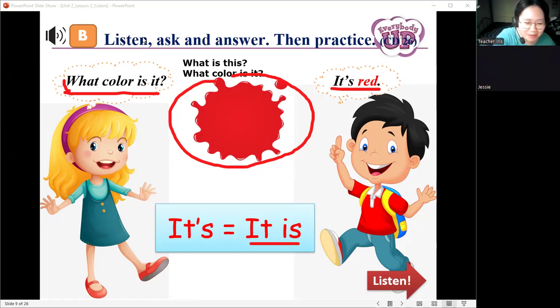How about this one? What color is it? It looks like a penguin, but I cannot see. How about this one? Last one. What color is it? Black and yellow. Oh, yellow. Okay, it's yellow or brown. Okay, so very good. Good job.